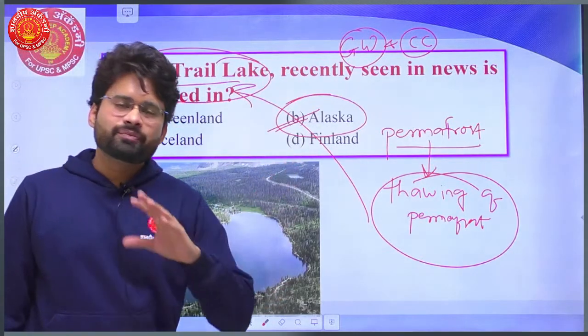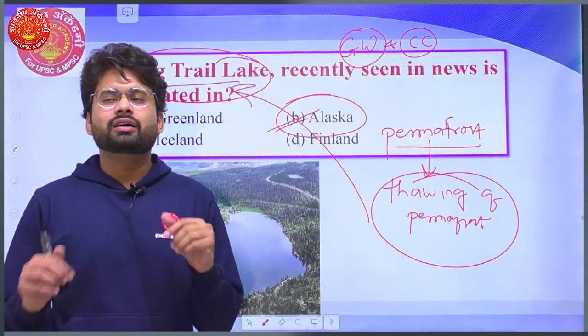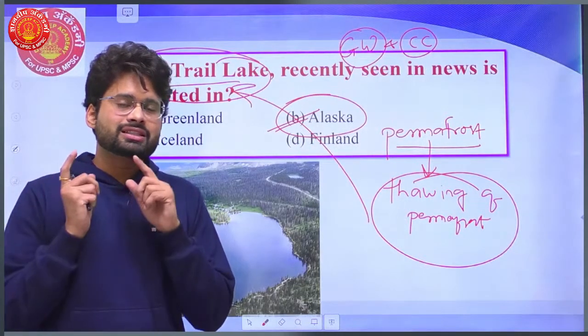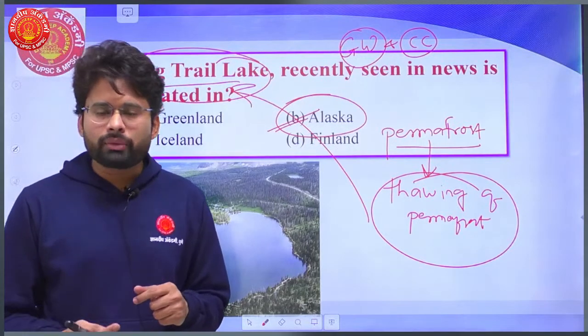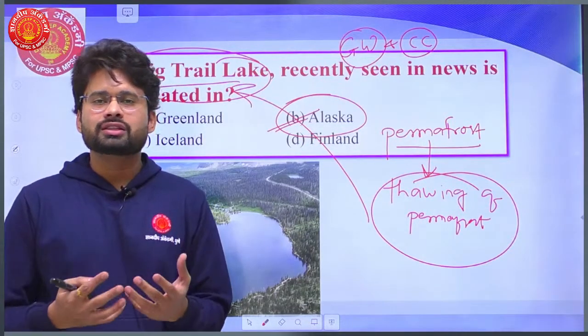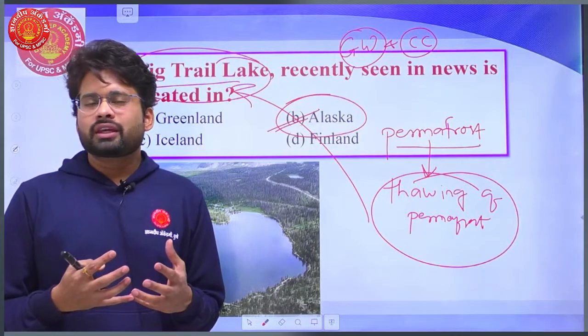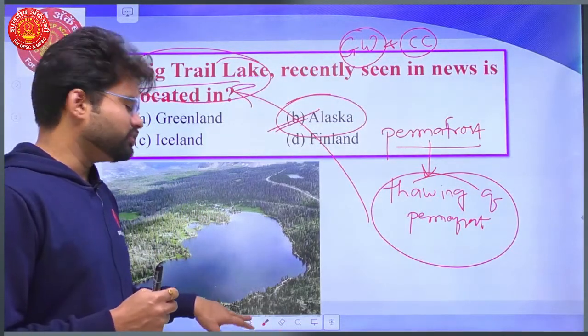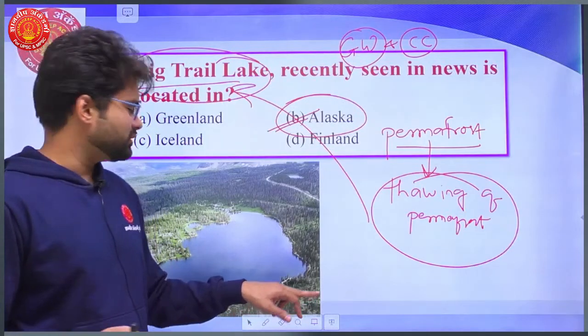Alaska is one of those territories where you can find permafrost in huge amounts. But the concerning thing is that these structures are getting melted because of global warming, and it is a sign of the so-called time bomb of climate change which is going to blast in the near future.